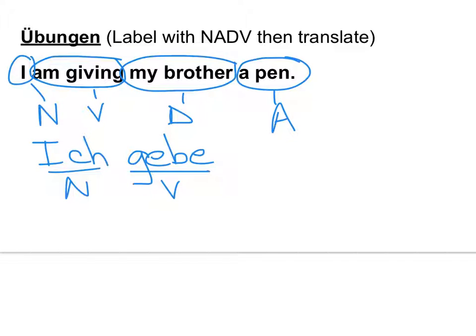Okay? What's the base word for my? Mein. Okay, so mein is our base word. We're going to add an ending to it. Is brother masculine, feminine, neuter, or plural? Masculine. Check the chart. It's the same as the ein endings. So dative and masculine. Okay, einem. So now we have meinem.